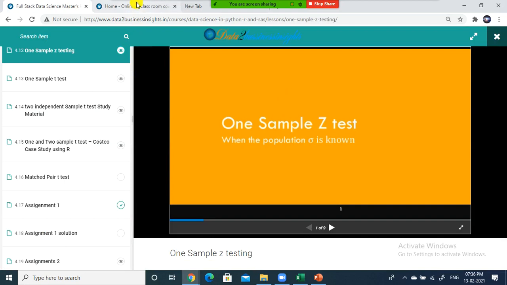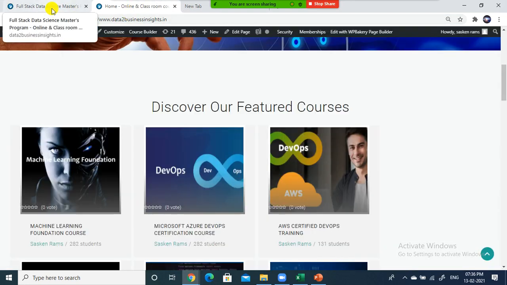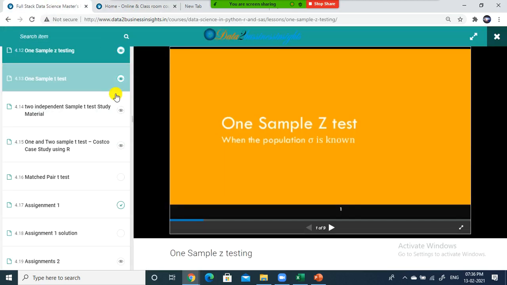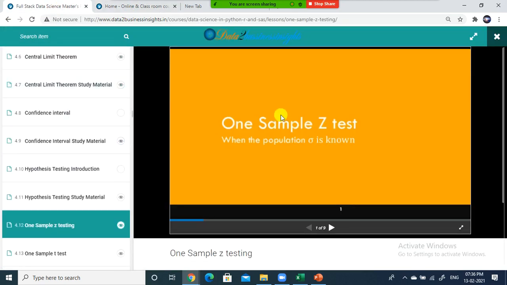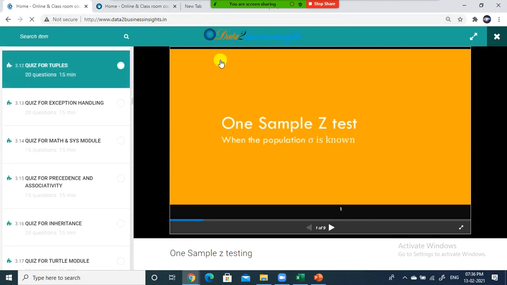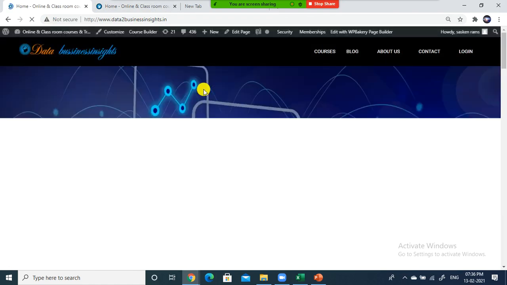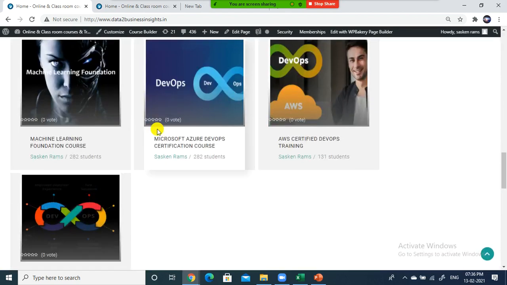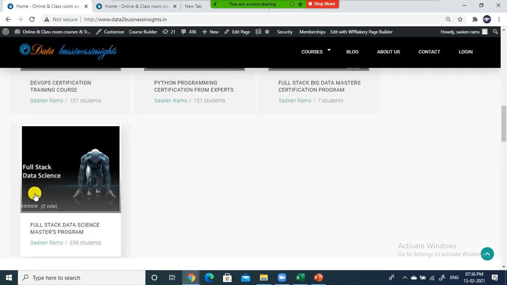So see now, I think Satish, right? You are able to log in, right? Yeah, I'm able to log in. Yeah. Only confusion is that one, right? So here, if you click the logo, it will take you to the home page because you are testing people, so I don't tell all these things. Once you go to the home page and select this course and go here, full stack data science master. That's why I sent this link to you all.